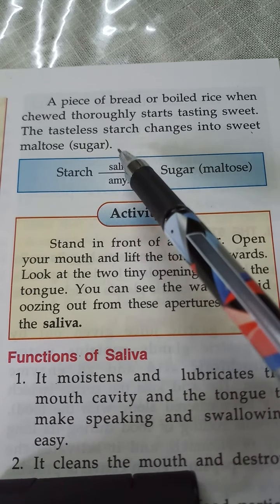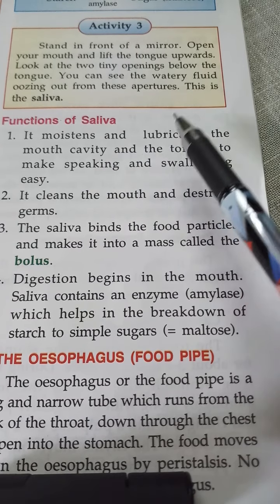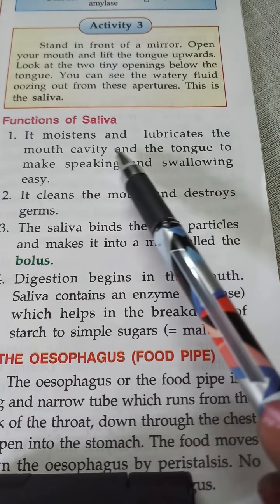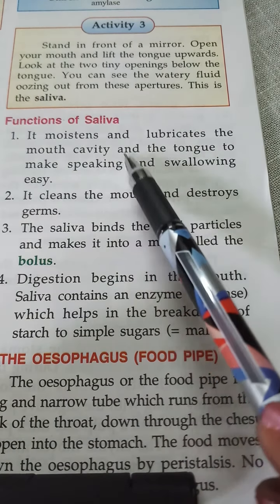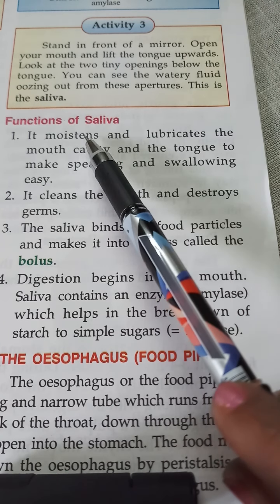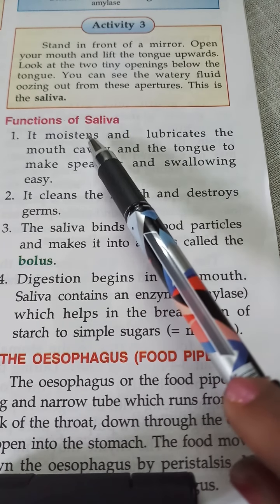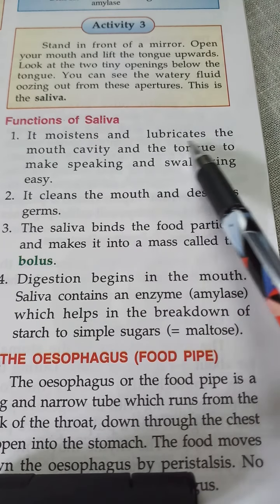Then what is the saliva doing inside our mouth? It moistens and lubricates the mouth cavity. We know that otherwise our mouth cavity may be dry. Because of the saliva, it is moistened, hydrated; വെള്ളത്തിൻ്റെ അംശം അത് കൊടുക്കുന്നു. ലൂബ്രിക്കേറ്റ്, വഴുവഴുപ്പുണ്ടാക്കുന്നു. Then only we can speak and swallow easily. Our tongue cannot move if the saliva is not present. So swallowing and speaking will be very easy in the presence of saliva.